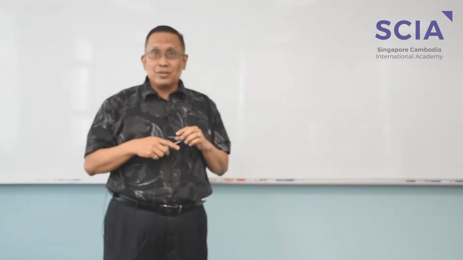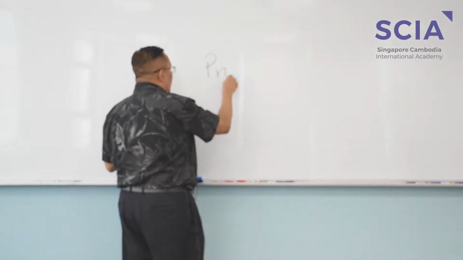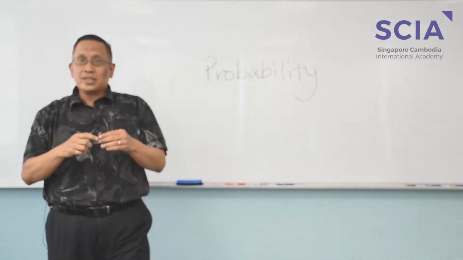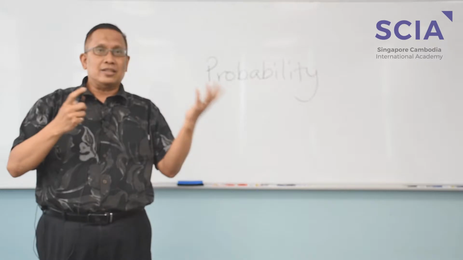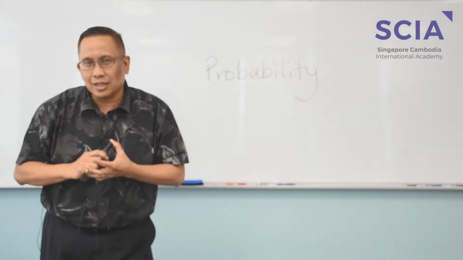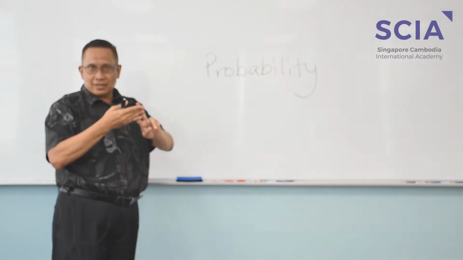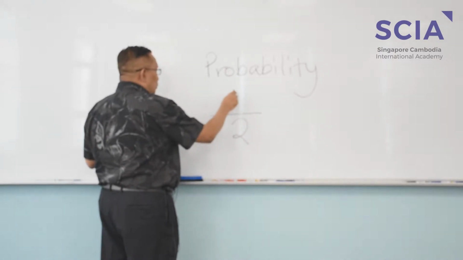So today we're going to carry on with where we left. The topic is probability, which is chance. What is the chance of, say for example, it raining or being sunshine? If I say what is the probability that it will rain tomorrow, it's either going to be rain or shine, so it's half.